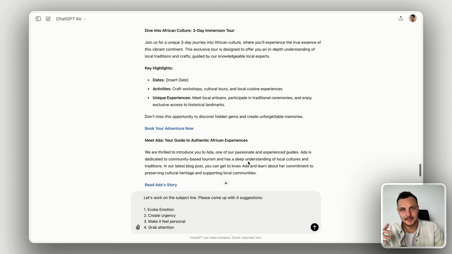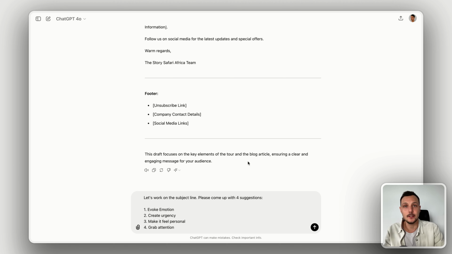Because there's so much context and history in this conversation already, you will notice how the prompts that I'm using are becoming simpler and simpler. I don't have to explain myself constantly. I don't have to share the same context. That's all in the memory of ChatGPT. So this is quite simple.